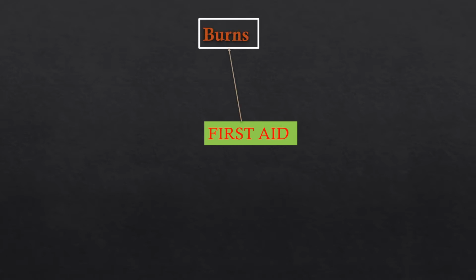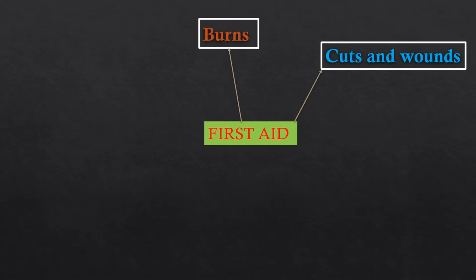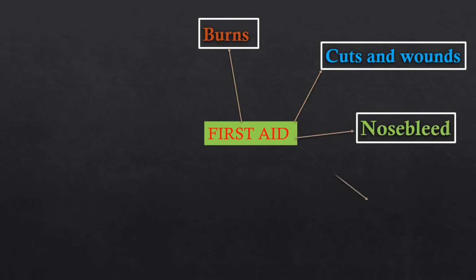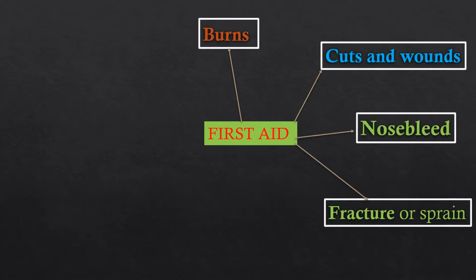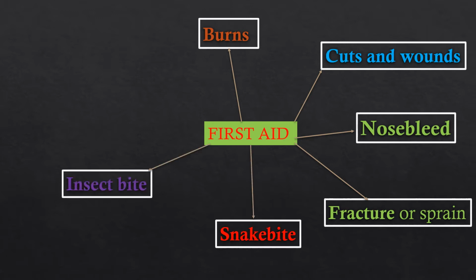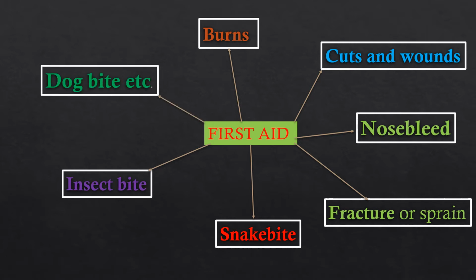As we already learned about how to give first aid for burns, today we are going to discuss how to give first aid for cuts and wounds, nosebleed, fracture or sprain, first aid for snake bite, first aid for insect bite, first aid for dog bite.